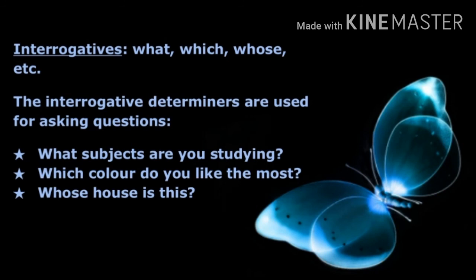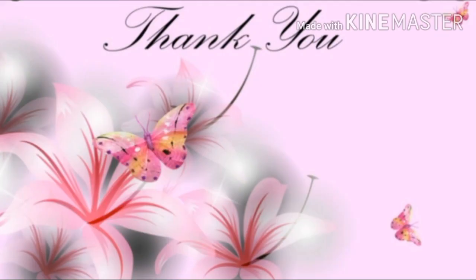The last type of determiners are interrogatives. The interrogative determiners are used for asking questions. So what, which, whose, etc. are called interrogatives. Examples: What subjects are you studying? Which color do you like the most? Whose house is this? Hope you clearly understood about determiners and its 9 types with various examples.